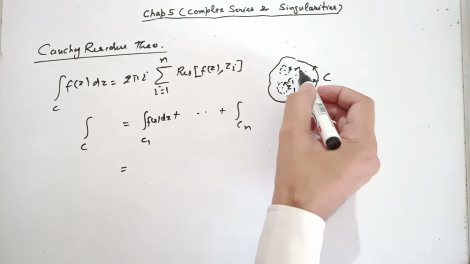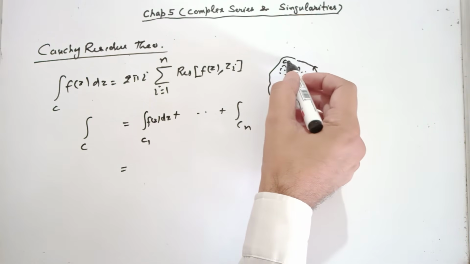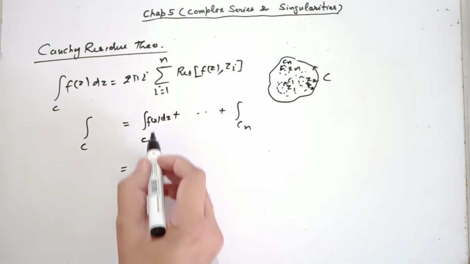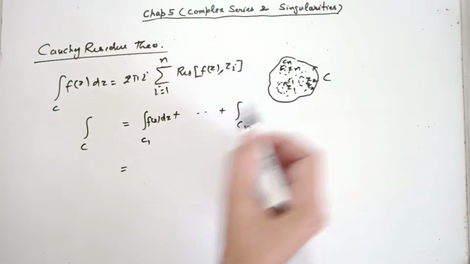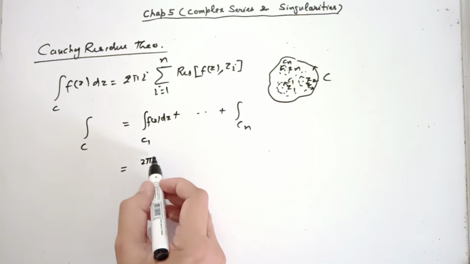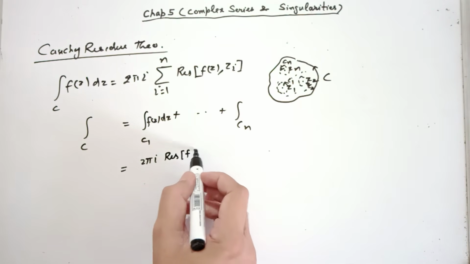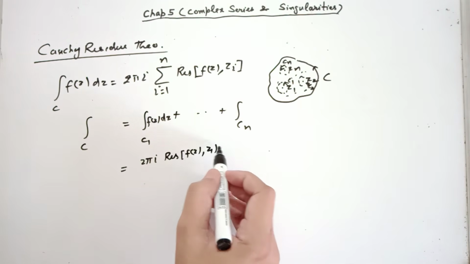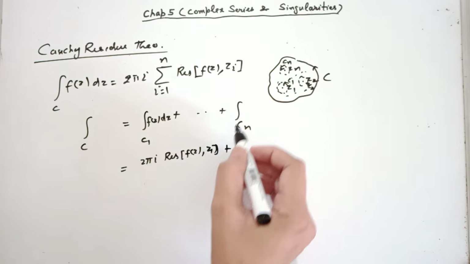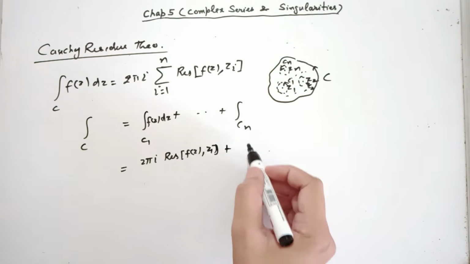I am calling these circles C1, C2 and Cn. Since z1 is the only singularity inside C1, by residue formula the integral should be equal to 2 pi iota into residue of f(z) at z1. Likewise, 2 pi iota into residue at z2, and so on.